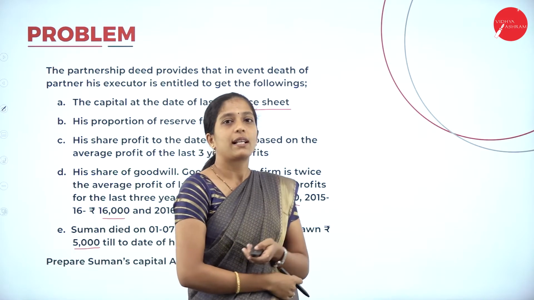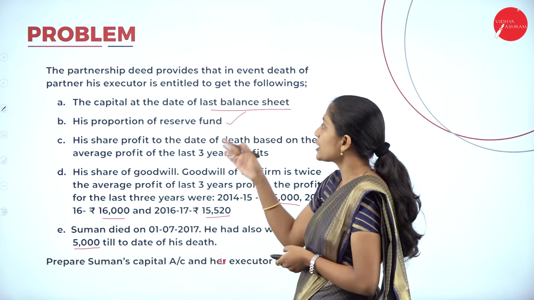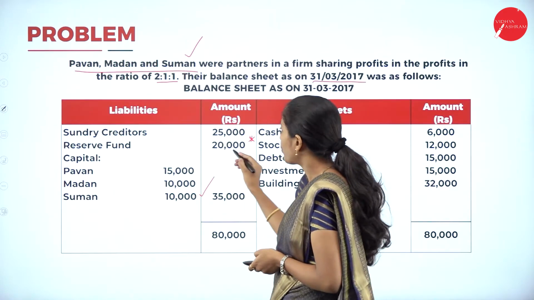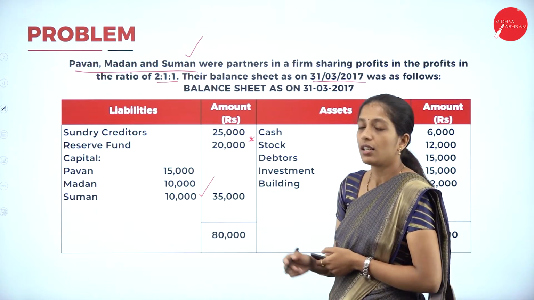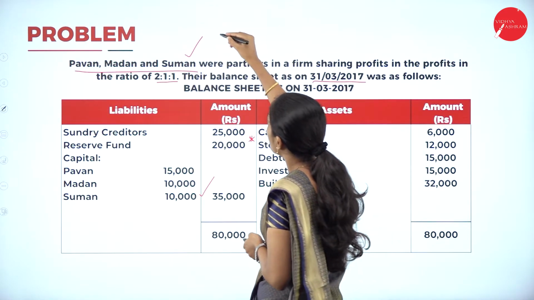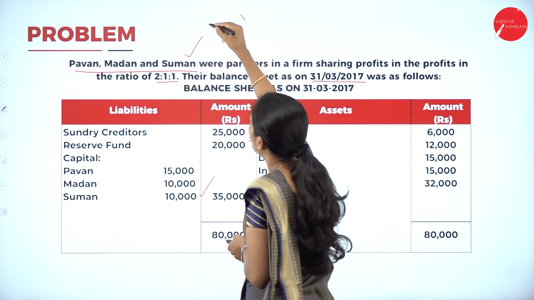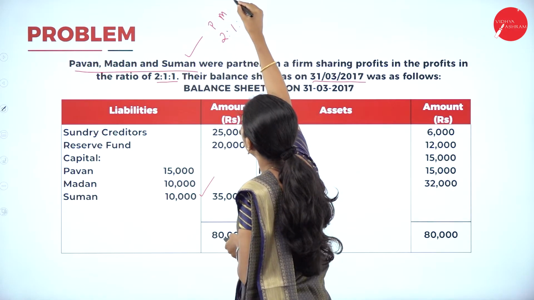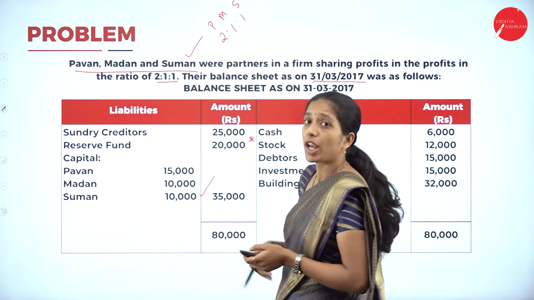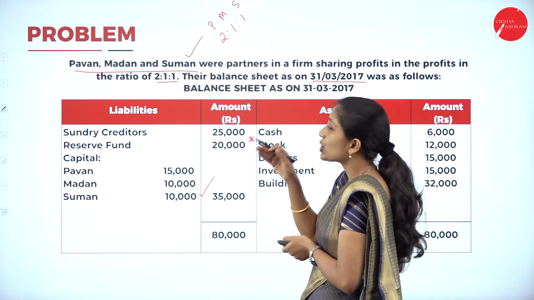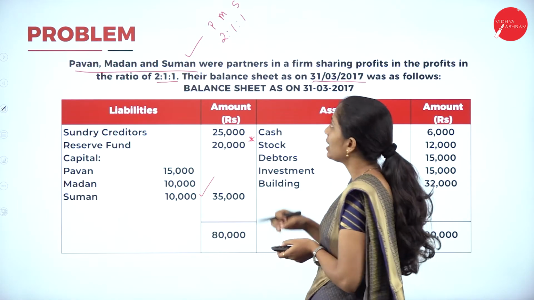Next, what they have told in the partnership deed: his proportion of reserve fund. Now go through the balance sheet. So reserve fund is how much? 20,000. So what is his share? Their profit sharing ratio is 2:1:1. So this is of Pawan, this is of Madan, and this is of Suman. What is the share of Suman here? Because Suman died in the partnership firm, right? So his share of reserve fund has to be transferred.